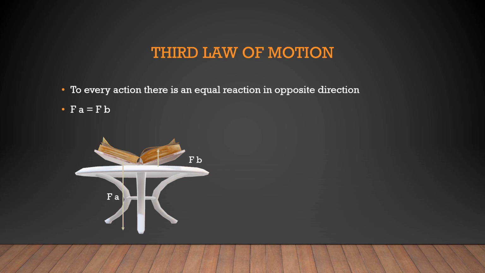The third law of motion is very simple. To every action there is an equal and opposite reaction. Here the book is applying force to the table and the table is applying force to the book. Both forces are equal. The book is applying an action, and the table is also applying a force, so it is also doing an action. These two actions become equal but opposite in direction. So this is the third law of motion, and that's all about today's lecture.